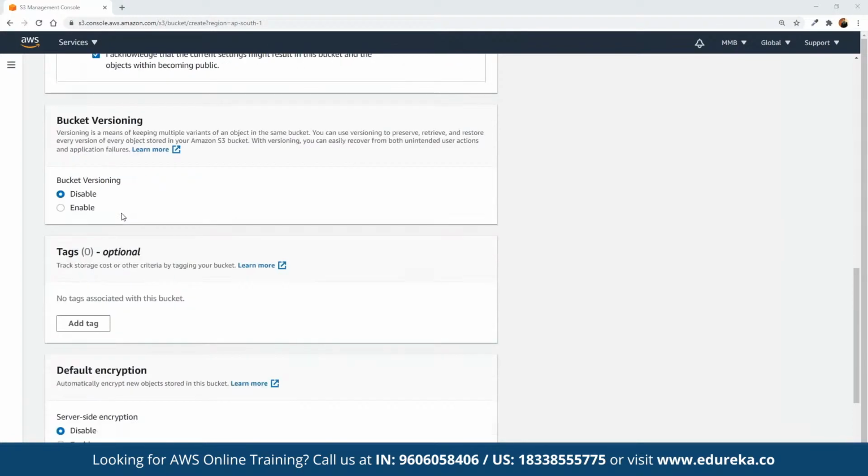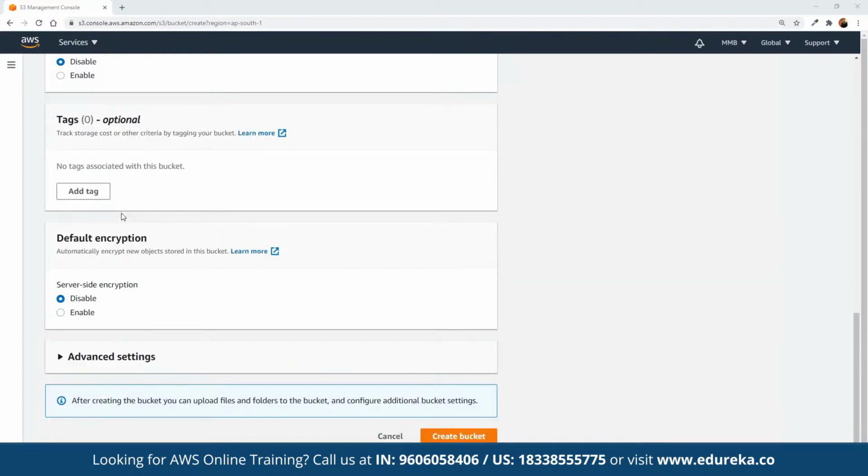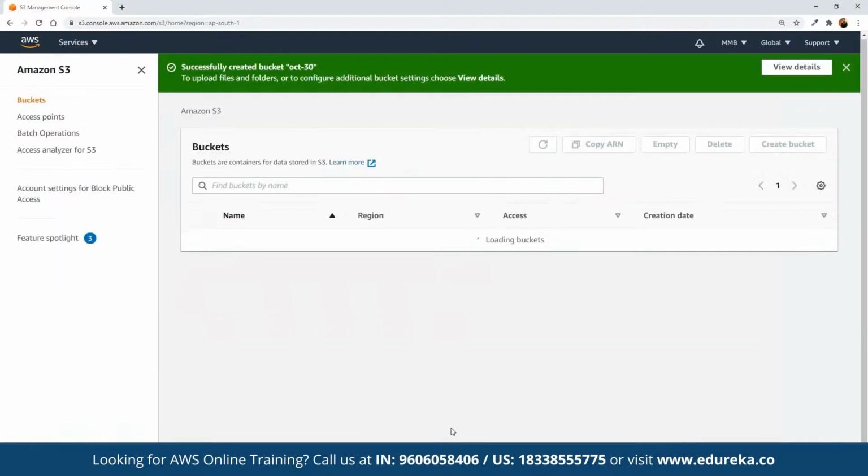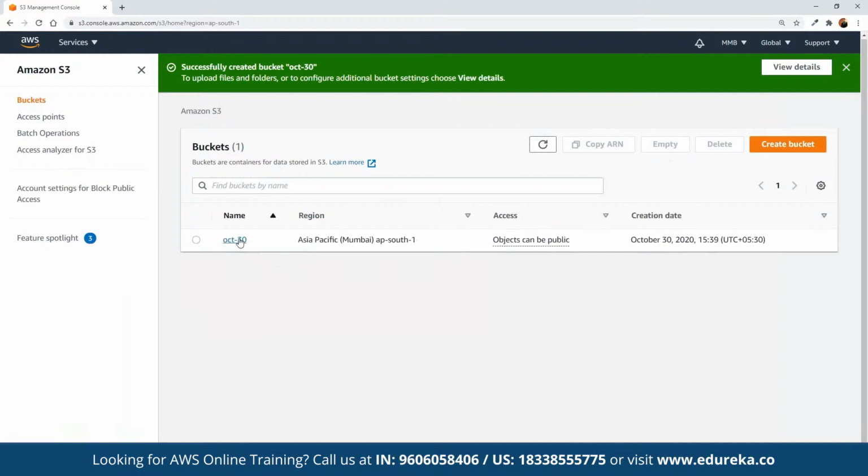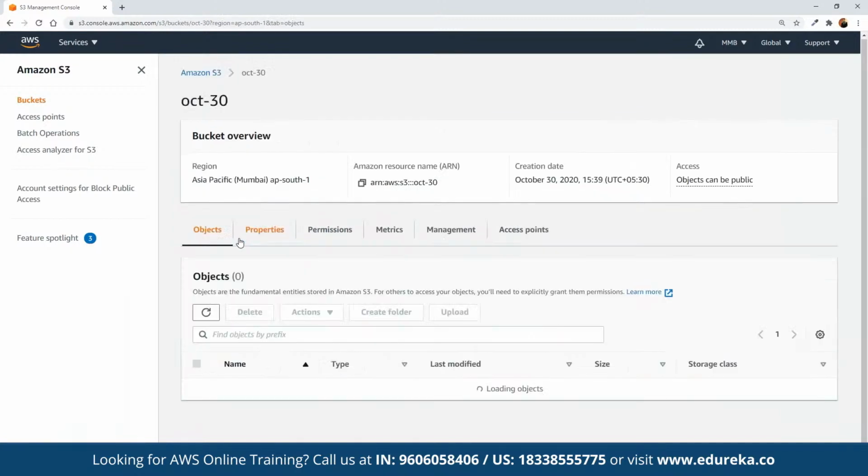And then if you want to enable versioning, add tags, or encrypt data by using the symmetric and asymmetric keys, then we can use it. So we can click on create bucket for now. And this bucket by the name of October 30th is going to be created in S3 servers.